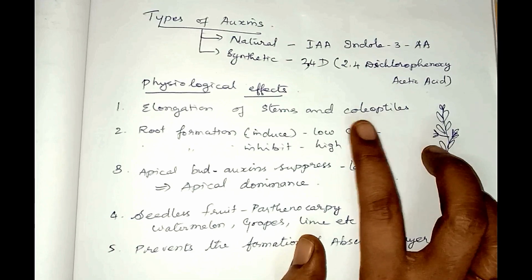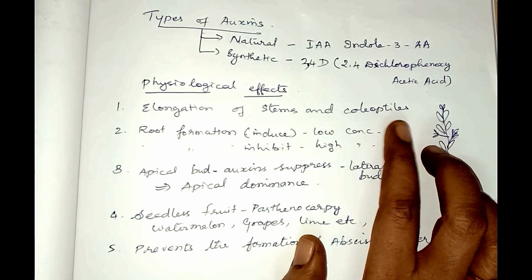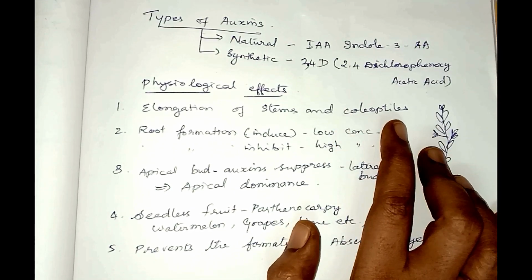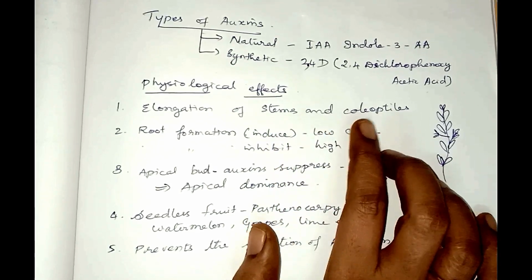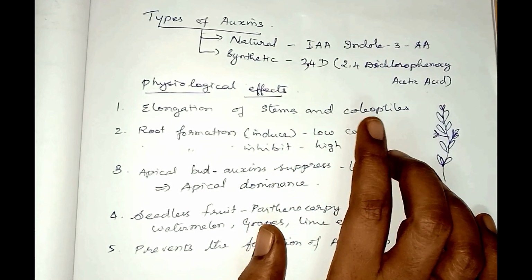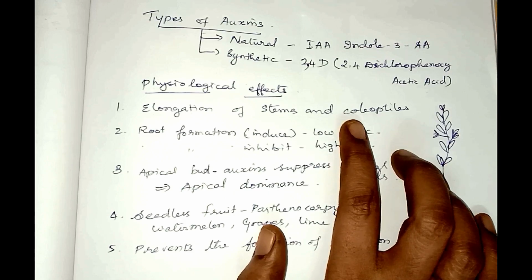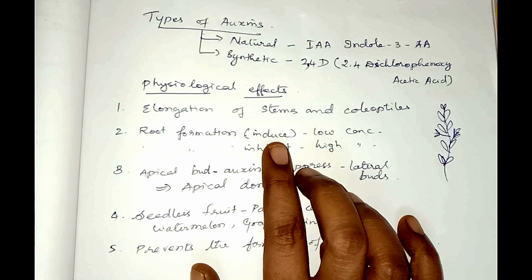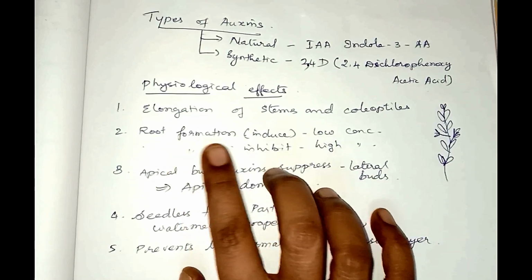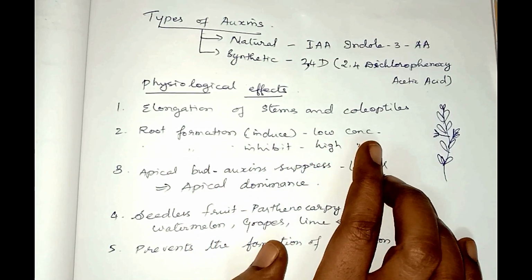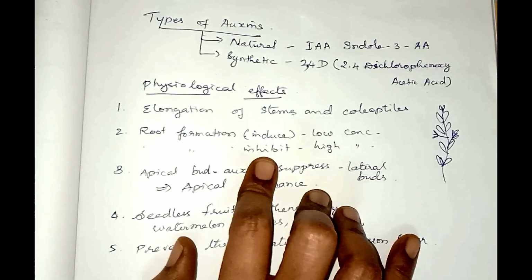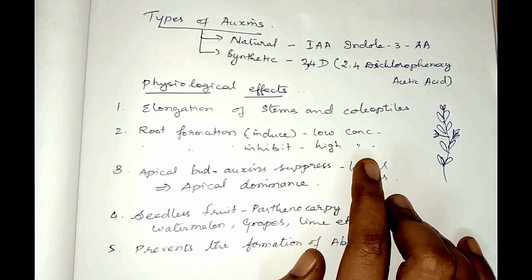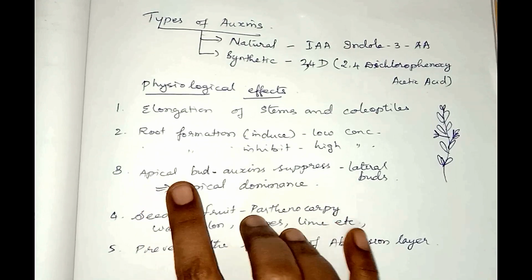What are coleoptiles? Coleoptiles are nothing but the growing axis of the seed. The germinating seed will have the younger plant, and this is called the coleoptile. Root formation. Auxin induces root formation in lower concentration, whereas auxin will inhibit root formation in higher concentration. Then apical buds.